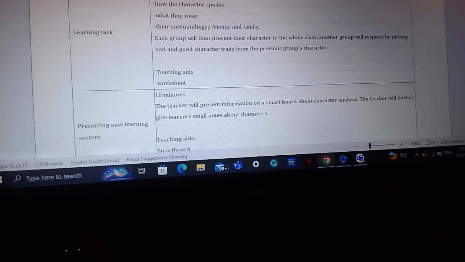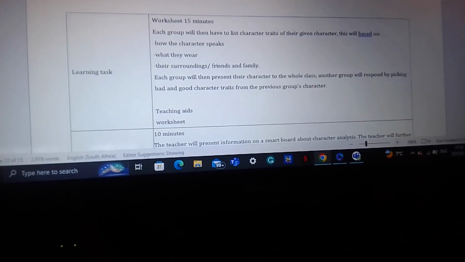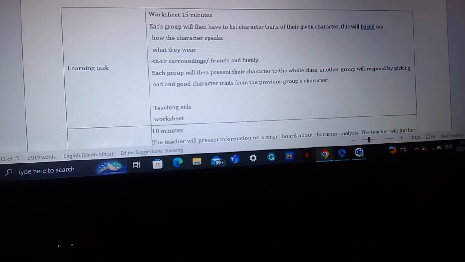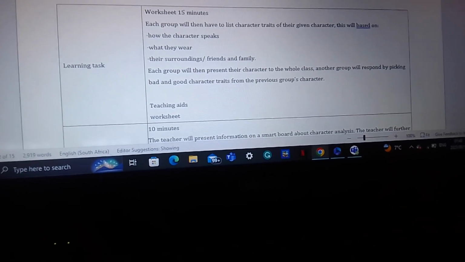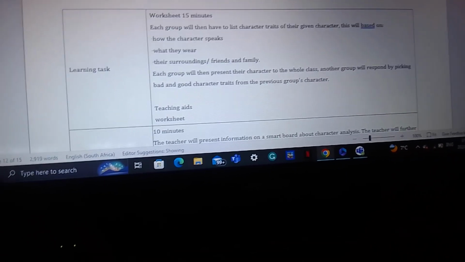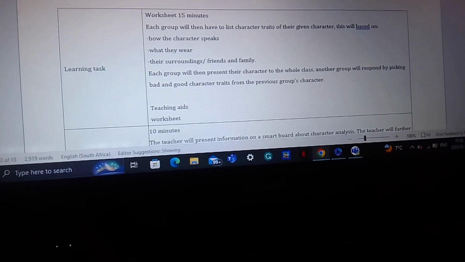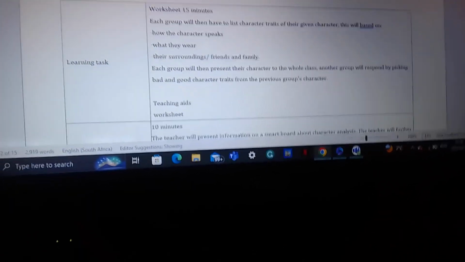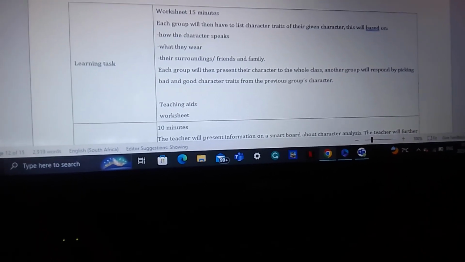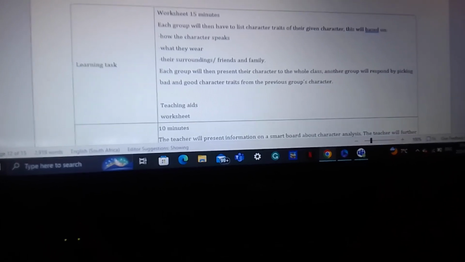This is a worksheet whereby learners will have to state why they say a certain character trait is good or bad. This type of questioning will also use inquiry in such a way that, because it is higher order questioning, it will involve learners in a dialogue, whereby they will have to tell the previous group why they say a certain character trait is good or bad, and also it will test their understanding of the text.